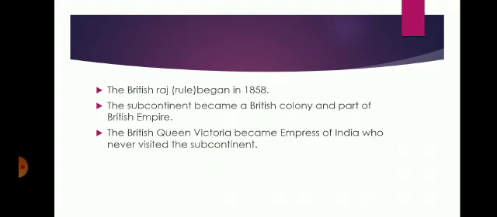The British Raj began in 1858. The subcontinent became a British colony and part of the British Empire. Queen Victoria became Empress of India, though she never visited the subcontinent. Students, these were the main points of today's topic.